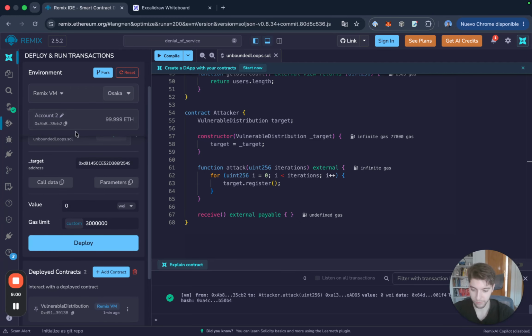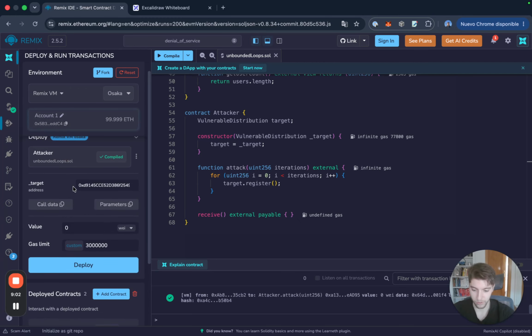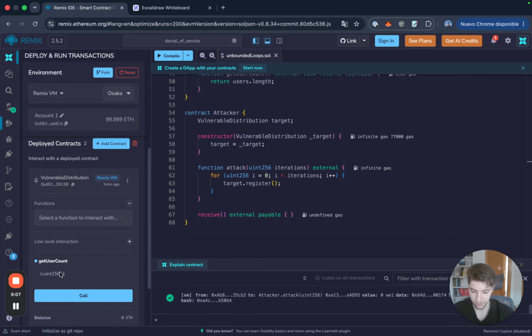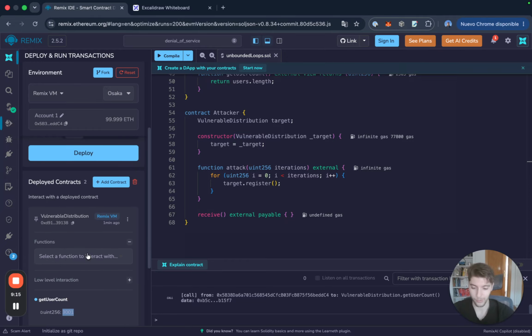Awesome. So now if we switch back to account 1, let's call vulnerable distribution again. Let's call get users count, and there's 3,000 users in there. Okay, so our user base has grown quite significantly.